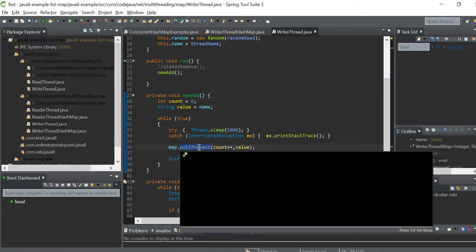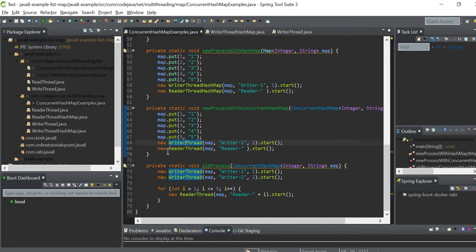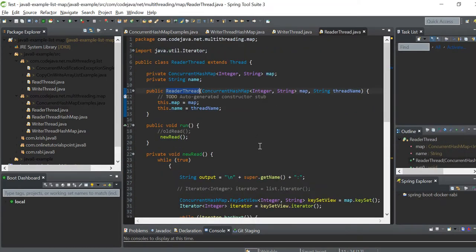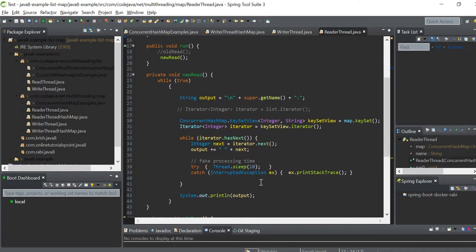So it's also preventing duplicate copy. So put if absent is a write operation, and the read operation is the key set view. Map dot key set iterator, and after iteration I am giving the fake processor time and making output.